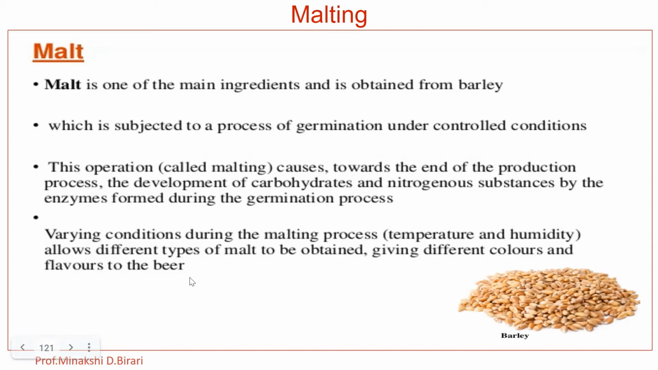So what is malt? Malt is one of the main ingredients and is obtained from barley. Malt is prepared from barley by soaking it in water, allowing it to germinate for 20 days and drying it carefully under regulated conditions, forming malt. Although malting is an integral part of the brewing process, it is only rarely carried out in the brewery. It is mostly carried out in a separate industry.